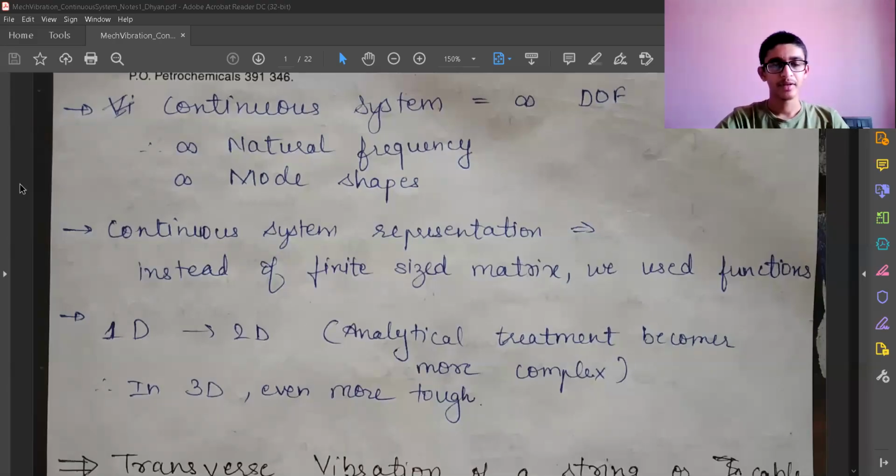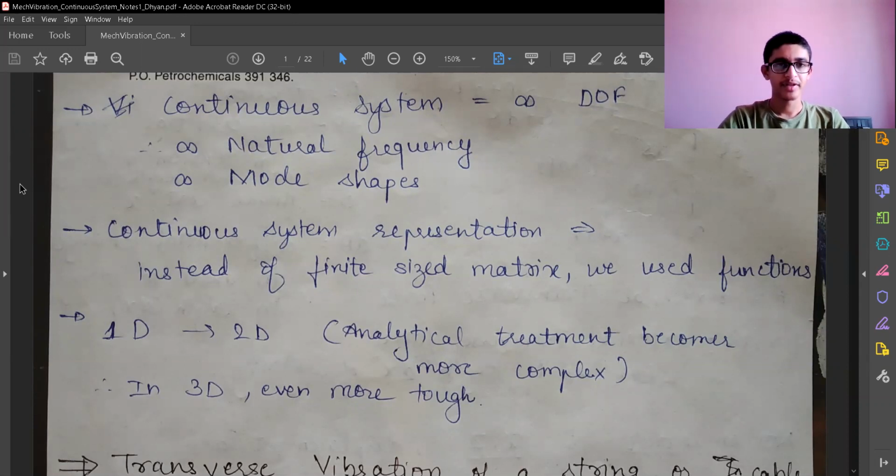Till now we have seen two degrees of freedom systems and multi degrees of freedom systems. But over there, the nodes were a finite number, and they were discrete in location. So we were able to point at all the nodes which we had. But right now we'll see a continuous system.